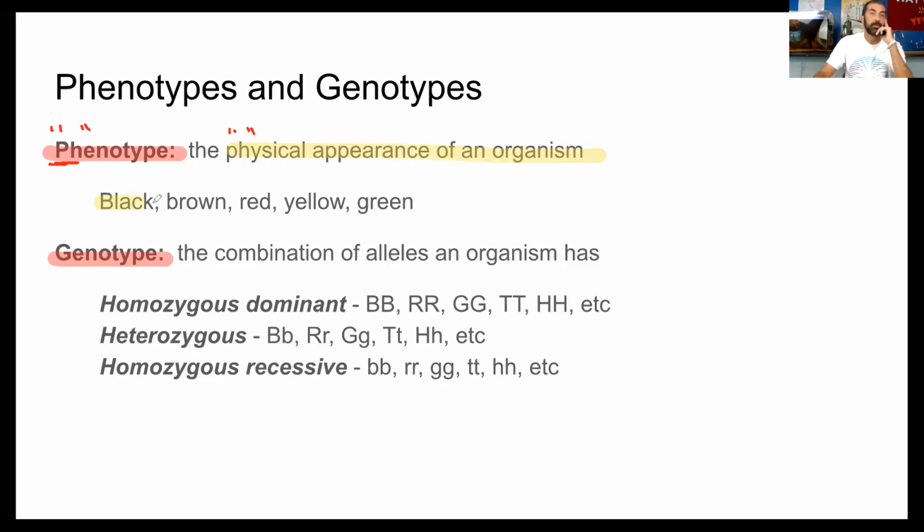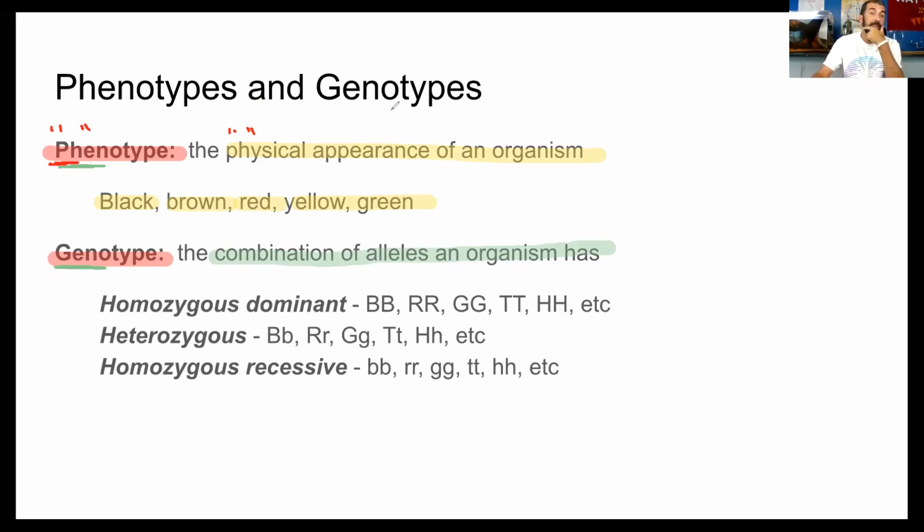You usually describe the physical appearance of an organism with some type of word. It is either tall or short. It is round or wrinkled. It produces flowers that are purple or white, right? And the genotype is the combination of alleles that an organism has. So this is more or less talking about the genetics, and this is talking about the physical appearance.